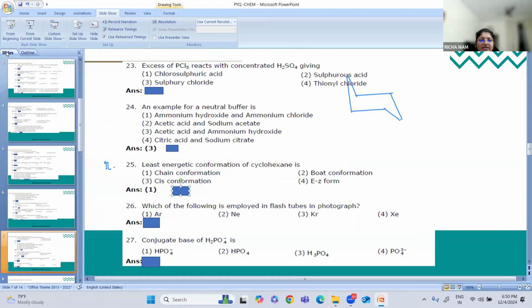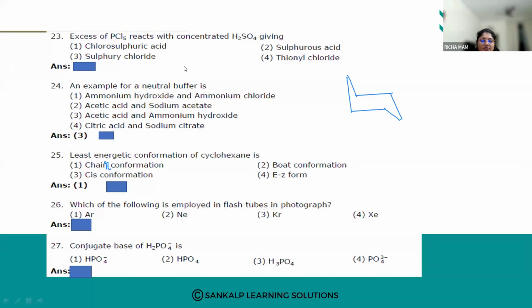The answer is chair. Chair conformation is the least energetic. In this chair form, it is less energetic due to less angle strain, and there is less diaxial interaction.